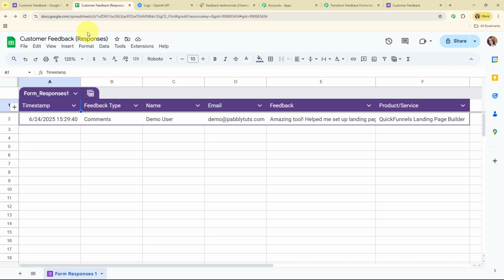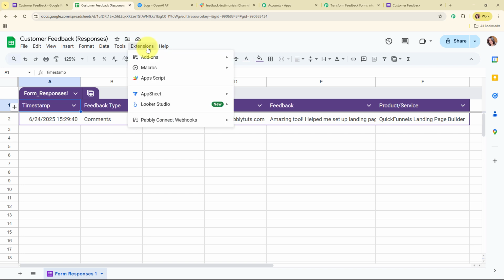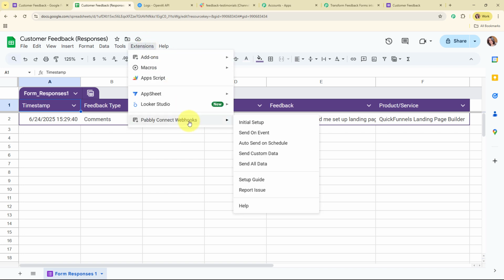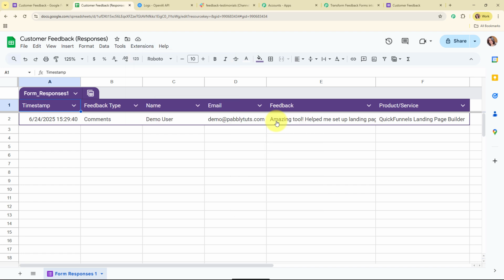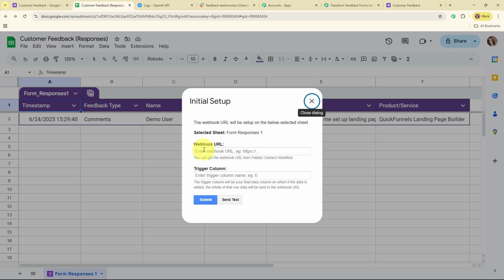Alright, so now after refreshing the Google Sheets, you need to click on this extensions, and then you will be able to see the option of Pabbly Connect Webhooks. So from here you need to select initial setup. And now here in this initial setup, you can see it is asking me to enter the webhook URL and the trigger column. So for the webhook URL, I'm going to enter the webhook URL that I've received in my Pabbly's workflow. And here for the trigger column, it says the trigger column will be a final data column on which if the data is added, the whole of that row data will be sent to the webhook URL.